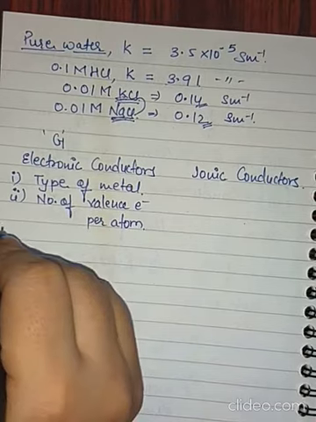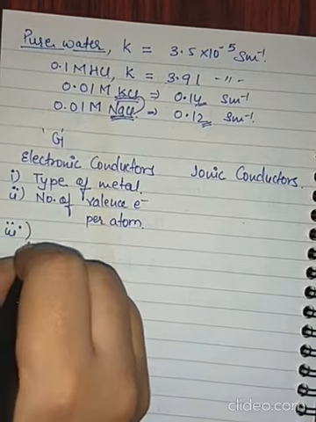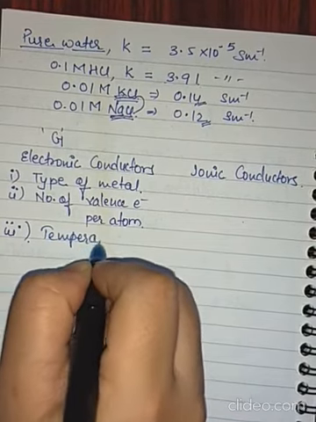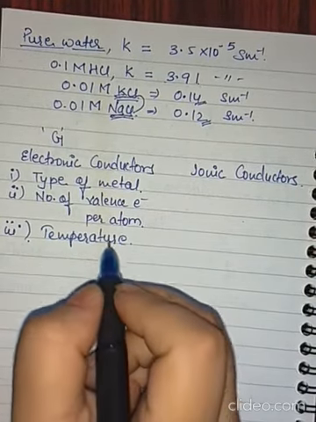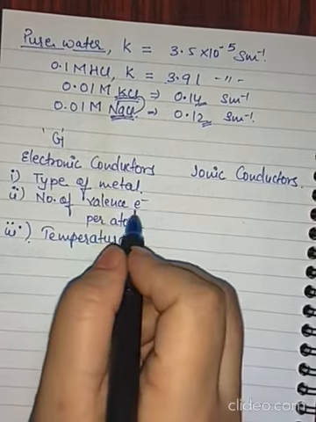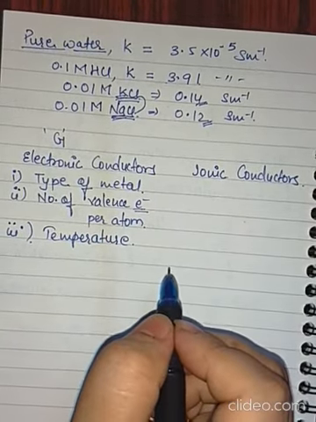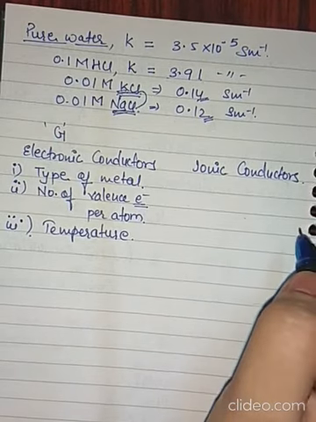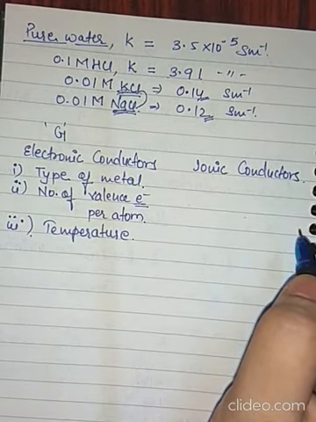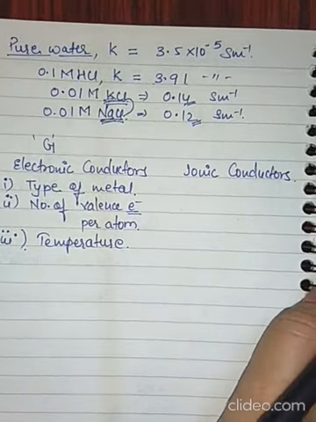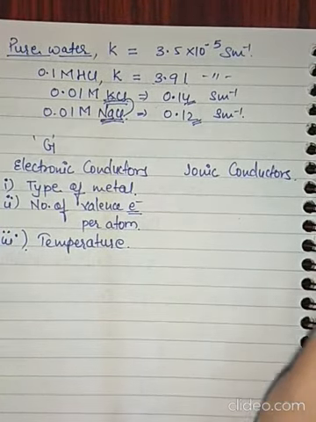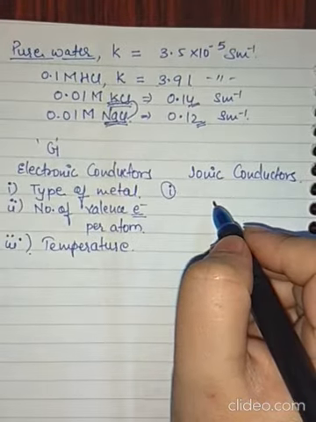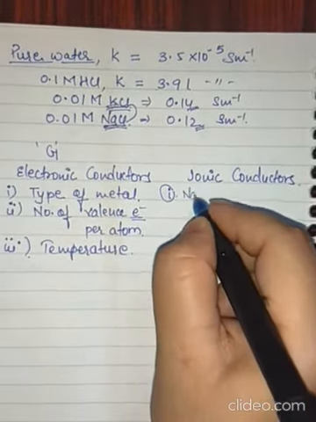Third, it also depends upon the temperature of the wire. If you increase the temperature, there will be hindrance for the flow of electrons, so conductivity will decrease. Now, for ionic conductors, there are various factors on which conductance depends. Since you are taking a solution, it will be the nature of the solute.